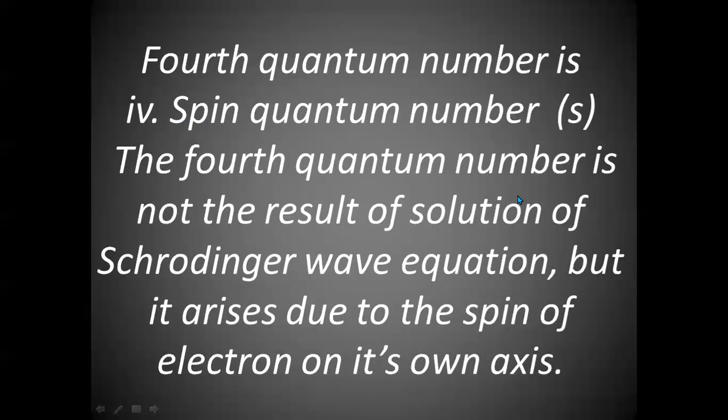Why? Because every electron is spinning on its own axis, and the spin of the electron will be in two directions. One is in a clockwise direction, the other is in an anti-clockwise direction. So the fourth quantum number is not the result of the solution of the Schrodinger wave equation, but it arises due to the spin of the electron on its own axis.